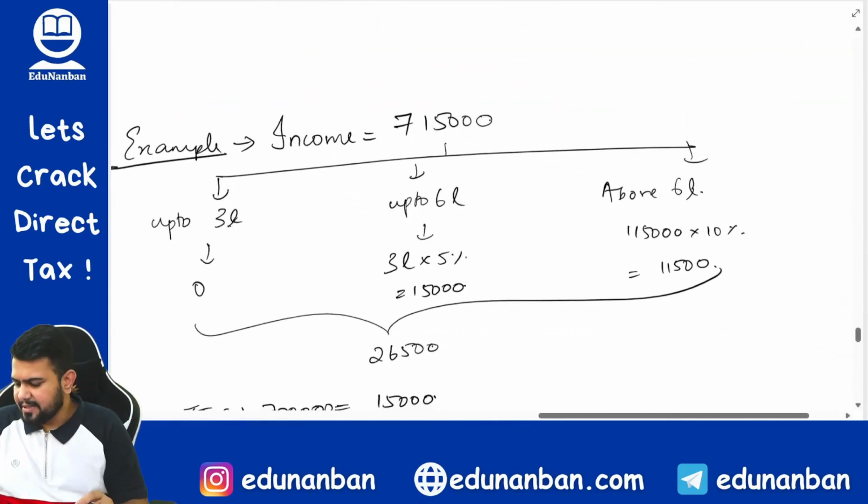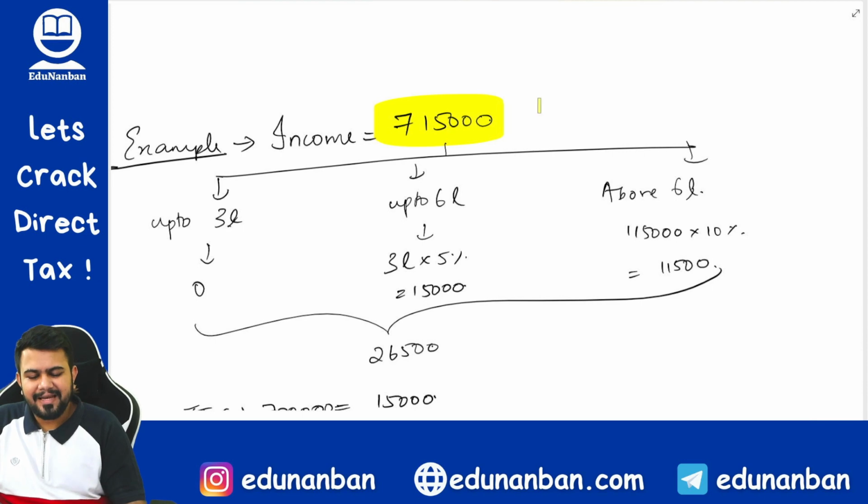Let us take an example of 7,15,000. If the income is 7,15,000 in the new tax regime, how to find out the tax? Just a second.